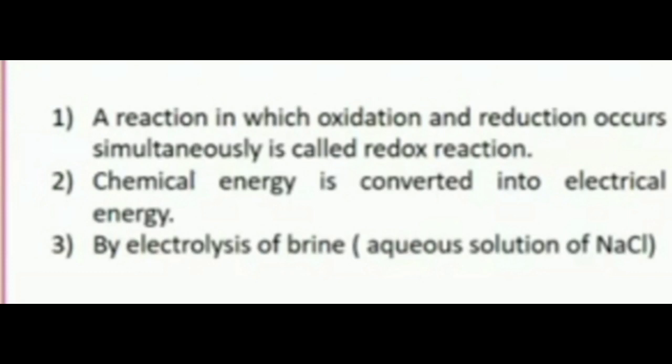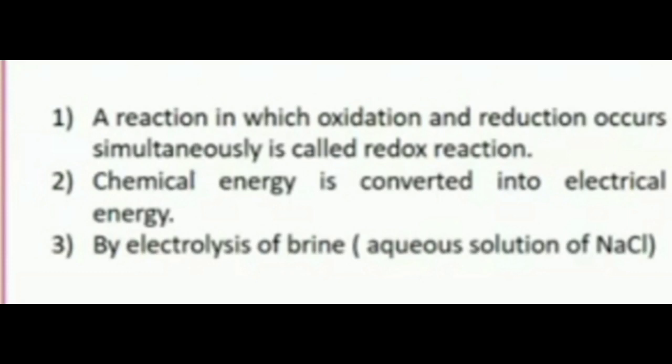The second question, which energy is converted into electrical energy in dry cell? Chemical reactions take place, then electricity is produced. That means chemical energy is converted into electrical energy. Then the third one, NaOH is manufactured from sodium chloride by electrolysis. By passing electricity, chemical changes are carried out.